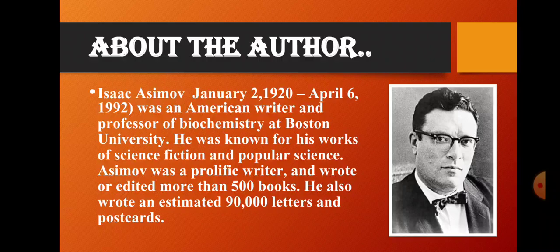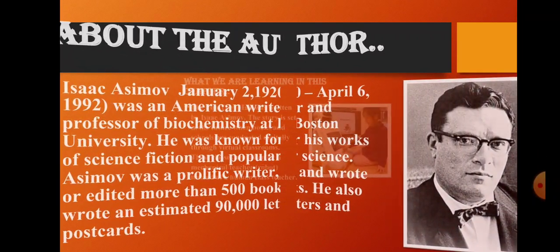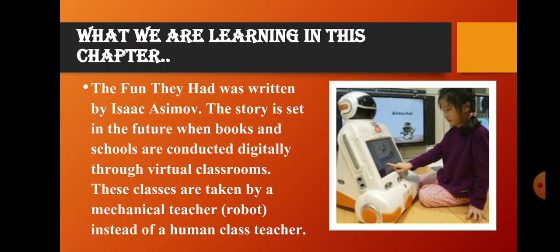Let's start, or let's do the introduction of the chapter. Here what we are learning in this chapter is that the story is set in the future, when books and schools are conducted digitally through virtual classrooms. In the story, it's fully set in the future, and in the future the students are doing their schooling and reading their books digitally, through virtual classes. And these classes are taken by a mechanical teacher like a robot instead of a human class teacher.